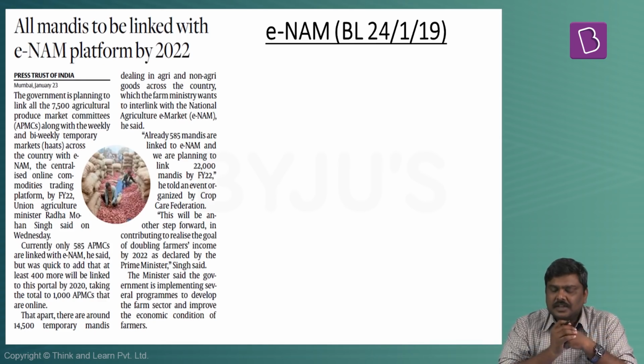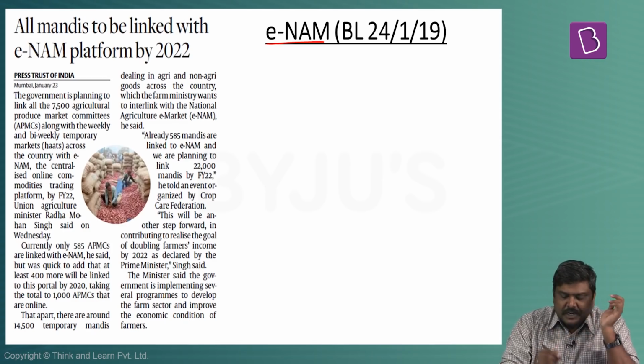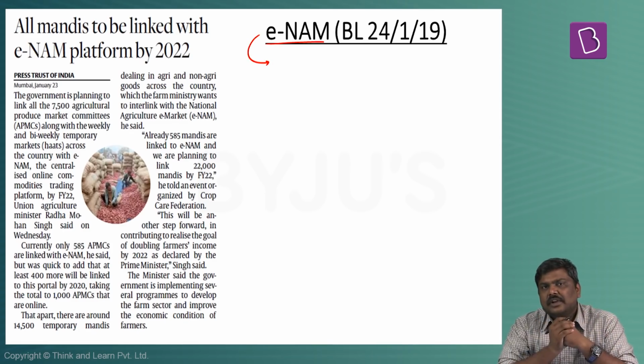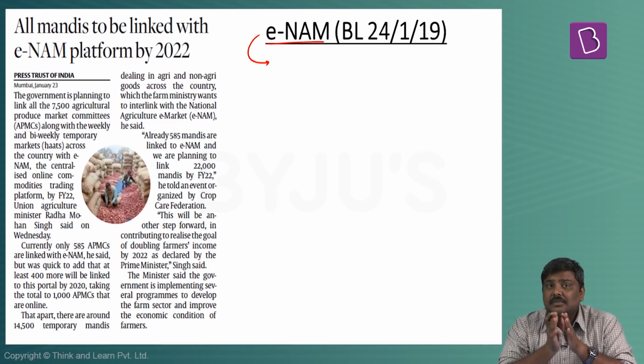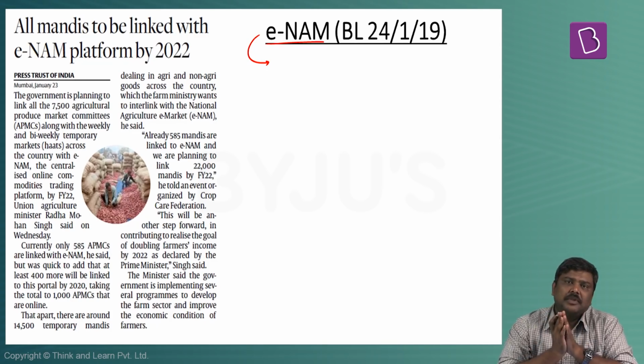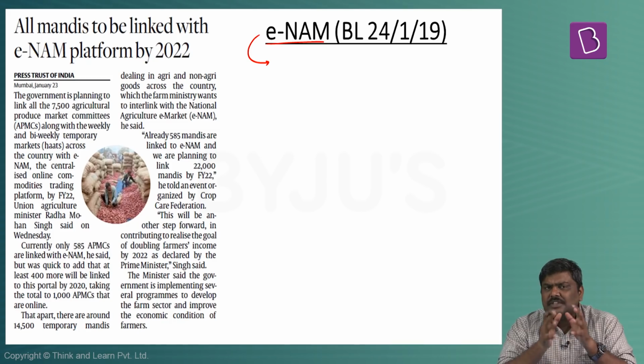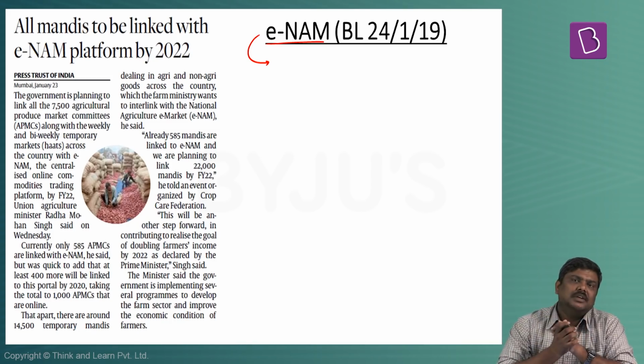The first article is related to ENAM. Some of the very basic points that you need to understand are ENAM stands for Electronic National Agriculture Market. Second, this was announced by the central government, which basically provides a platform for the farmers to sell their produce online. Now, what was the objective with which this particular platform was announced by the government?